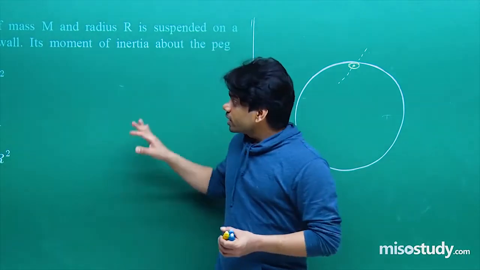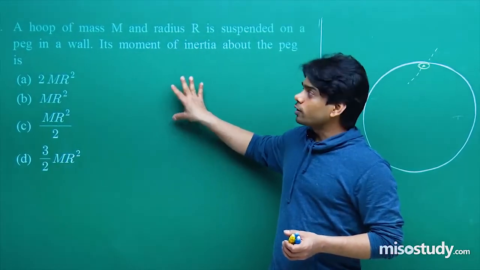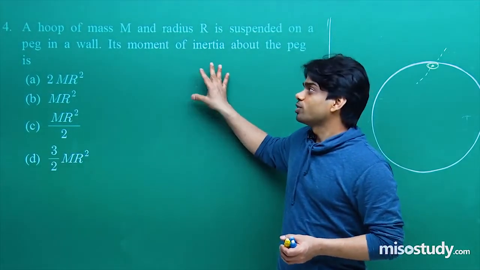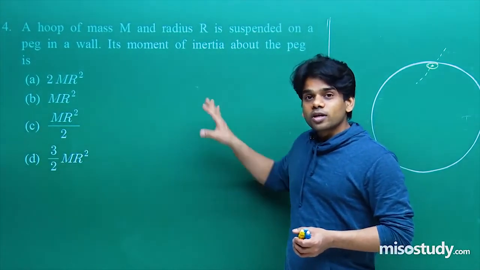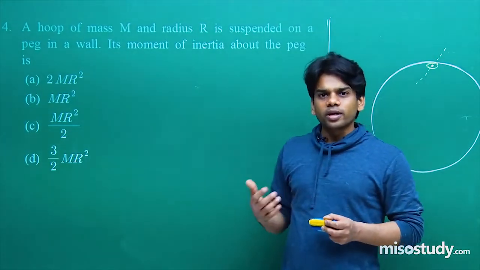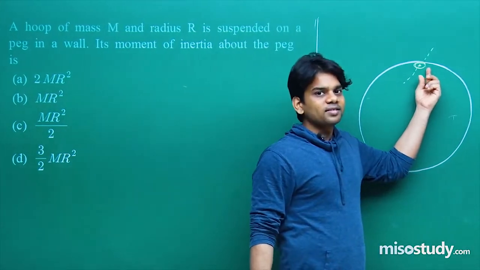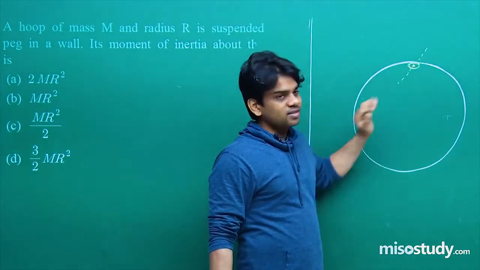You know what the examiner is seeking from you in this question. He is trying to confuse you about what you are going to apply, if you are not able to understand what the question is actually saying. It's a hoop. First of all, a hoop is a circular ring, and it is suspended from a peg in this way. This will be treated as an axis.